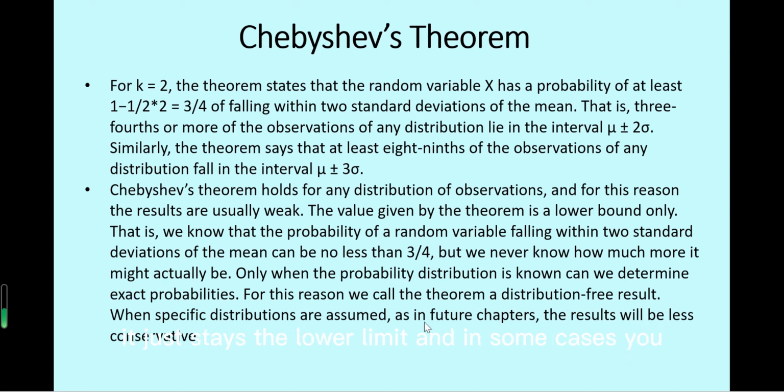It just states the lower limit, and in some cases you do not need to have the particular distribution of this random variable, no matter whether it is skewed or symmetric, or other kinds of prerequisites to do data analysis later. You only know this is a distribution random variable, and only know the value of sigma and the value of the mean. So it's enough to use Chebyshev's theorem.